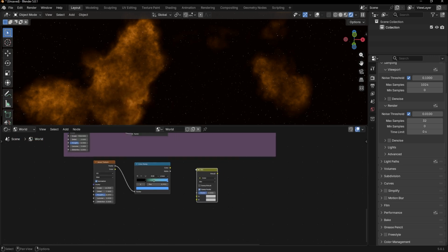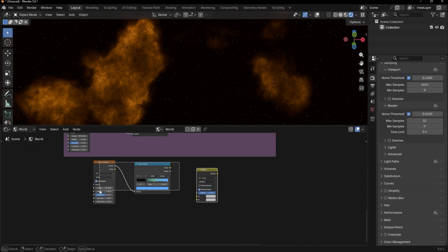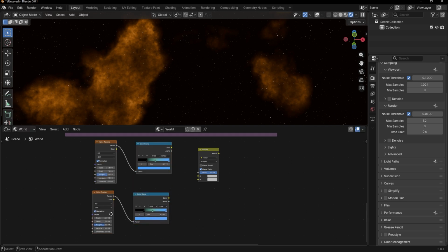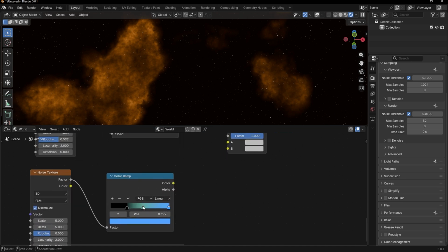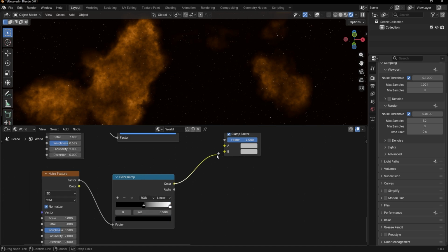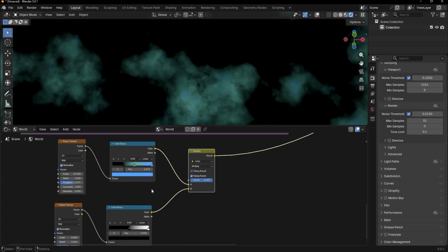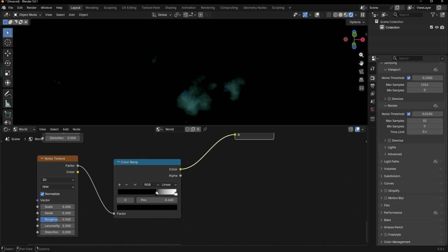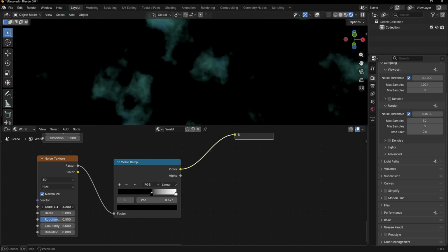Add a mix node, set blending to multiply, duplicate these nodes, set this scale and detail to 5 and roughness to 0.5. Set saturation to 0 for this color stop. Connect this to B and connect this to A. Again, we have to play with these options to get a result we like.